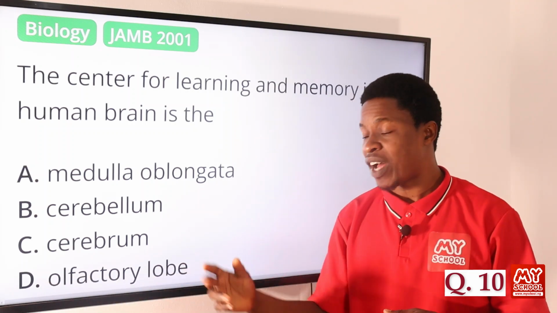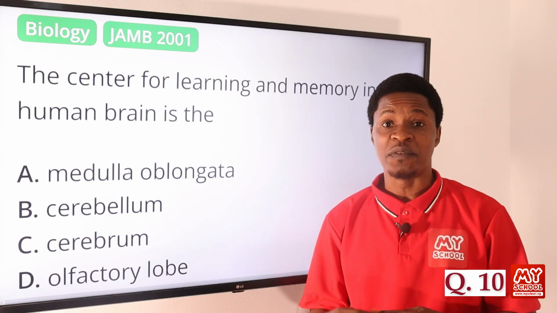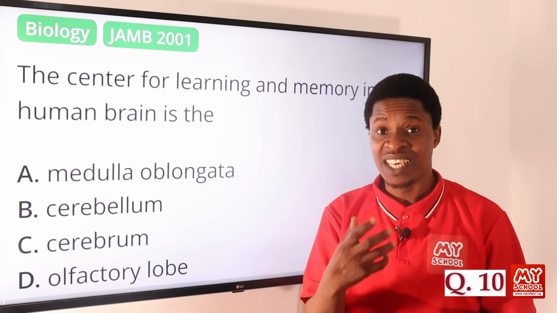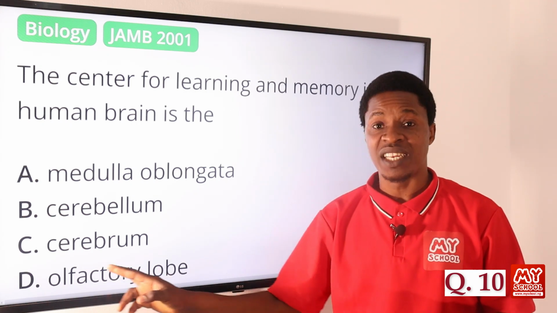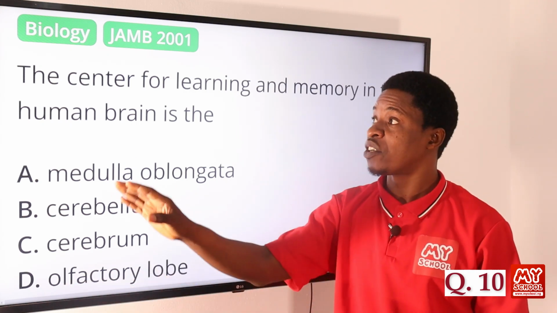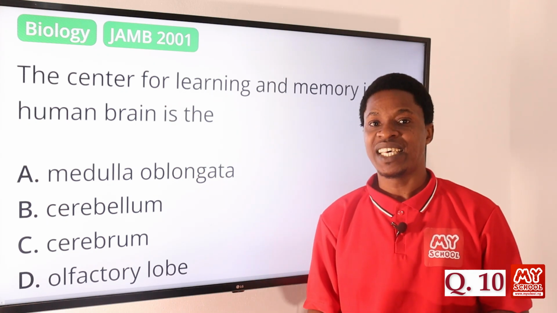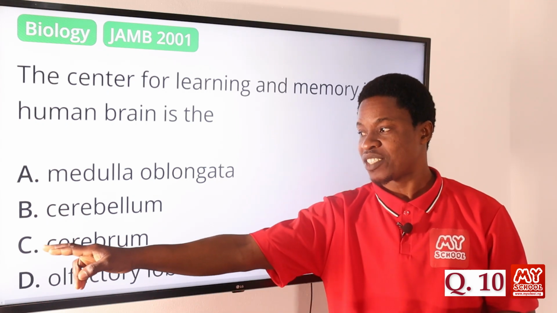Then the olfactory lobe is responsible for the sensation of smelling because it's connected to the nose, to the nostrils. So for the ability to smell, it is the part of the brain that is responsible for that. So the question says the center for learning and memory in the human brain is the cerebrum. Cerebrum is the correct answer. So the correct answer is option C.